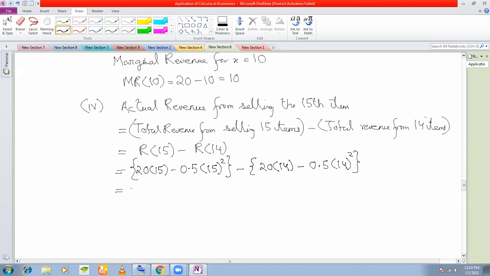This will come to 393.98 and this will come to 392.5. So you'll get 5.5. So the price of the 15th item is 5.5. Do you understand this part? Very important, this part. If you have to determine the price per unit, this is how you do it. Clear?